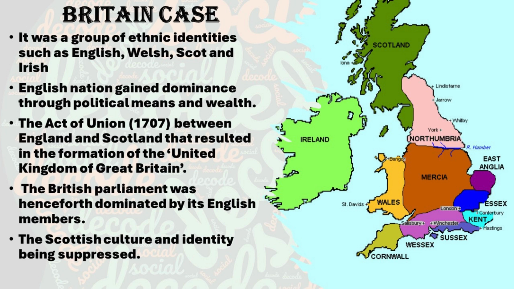Unlike Germany and Italy, Britain didn't face a sudden revolution to become a nation. Unification in Britain was a gradual process that took centuries. Before the 18th century, there was no British nation at all. Three different peoples were living in the place called Britain: one is English, one is Welsh, one is Scot or Irish.